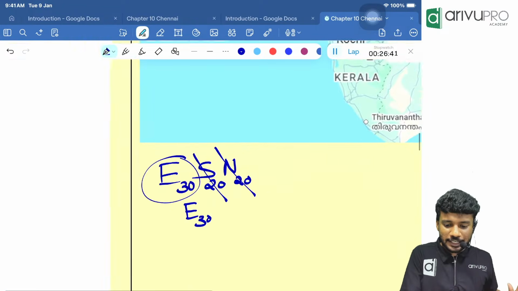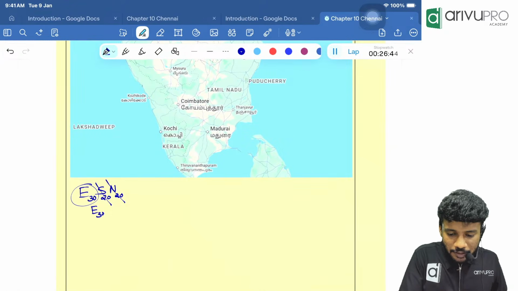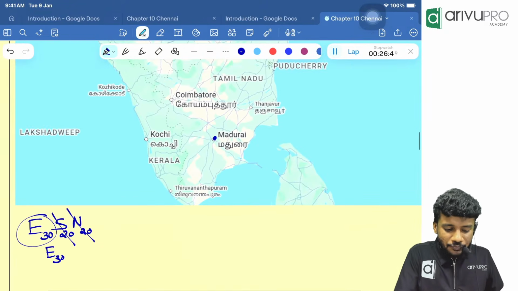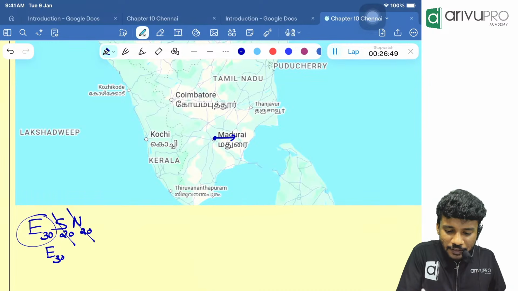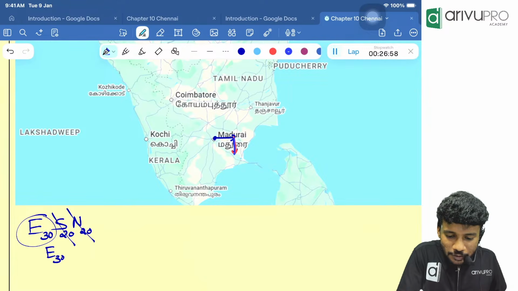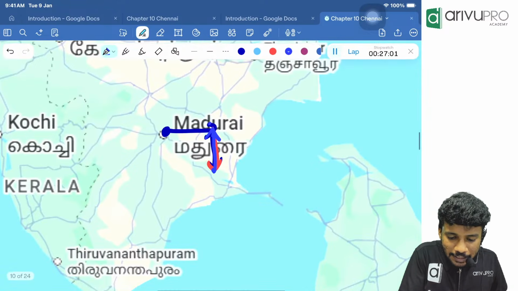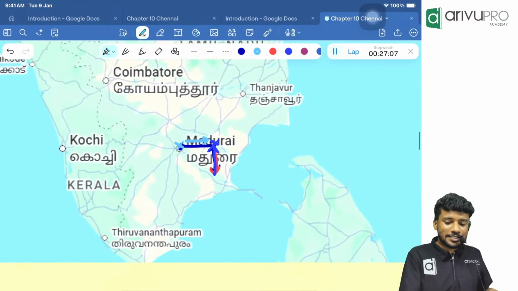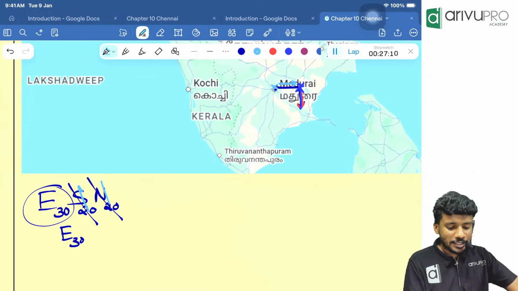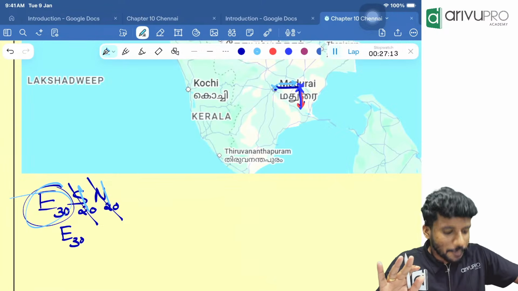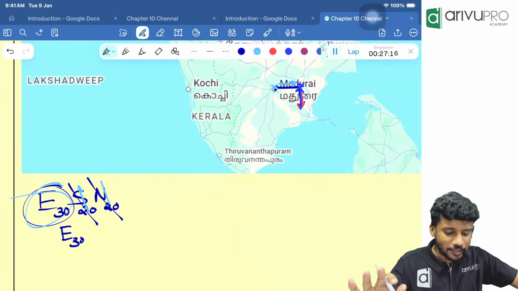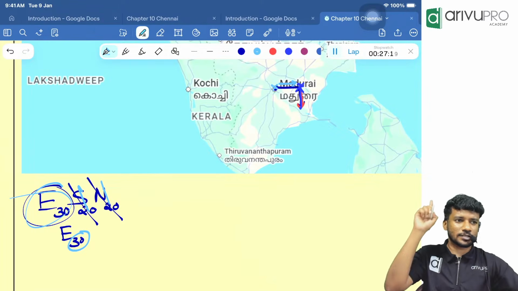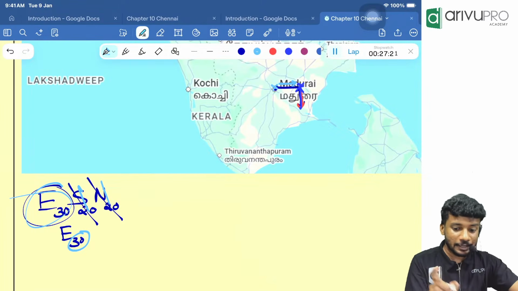If I am the starting point, for example, I started from Madurai. Then I went east 30 meters, then south 20 meters, then north 20 meters. Now think about it. South 20 meters I came, then north 20 meters I came up, which means I am currently here itself. With respect to my initial point, I am in which direction? East direction. Similarly, south and north got cancelled. What is remaining? East 30 is remaining, or east is our answer. Then this 30 and all I will discuss in the future, not now. We have another type. That time I will discuss about it.